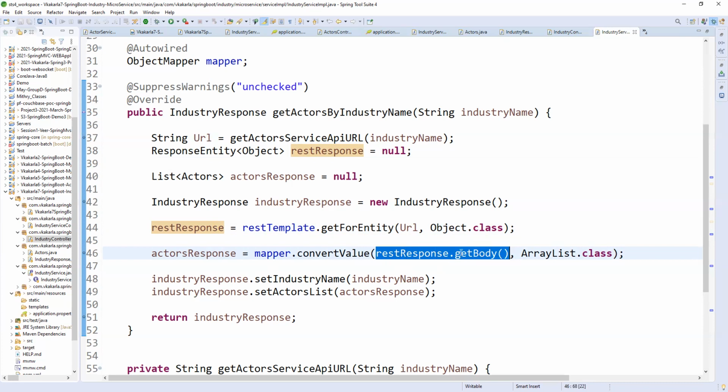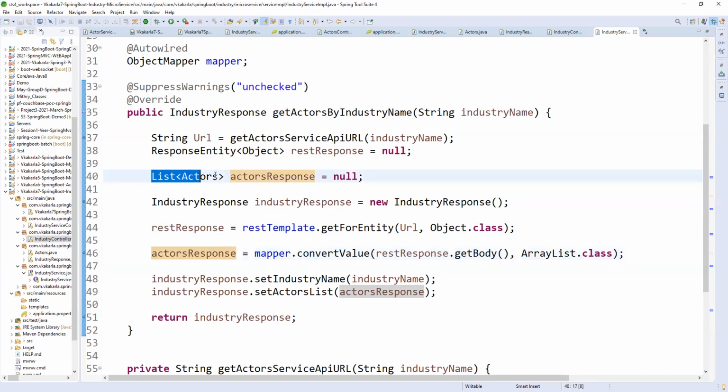So response.getBody, ArrayList.class. Here I'm using a mapper instead of converting objects manually one by one. Why? Because obviously I will get a list of actors, so this is the ArrayList class. You can convert the response body to the actors response. What is the actor response? A list of actors.